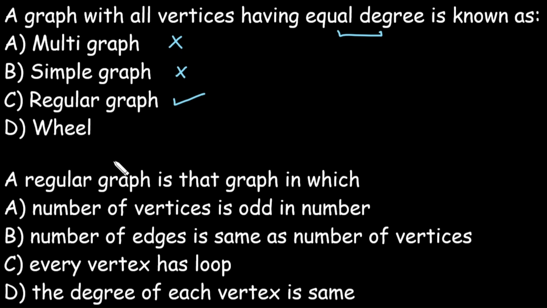Next: a regular graph is a graph in which the number of vertices is odd. Is that true? No, because it does not comment on whether the number of vertices is even or odd. A regular graph simply means the degree of each vertex is the same, and that is in our option D. So we have no restriction on the number of vertices; it may be even or odd, and it may contain multiple edges or a self loop.